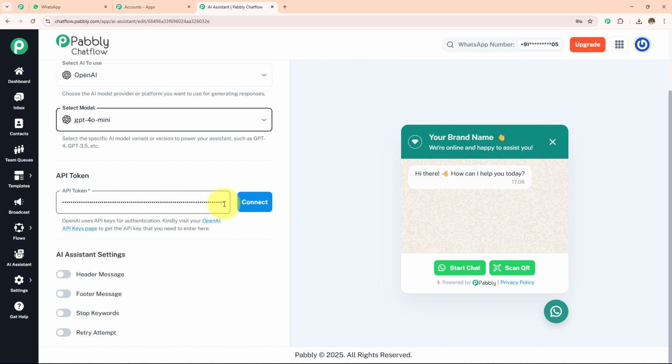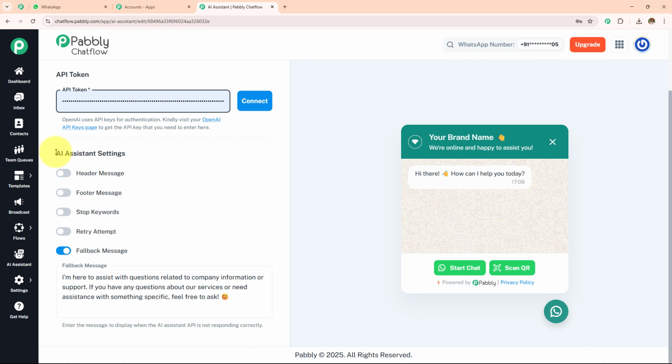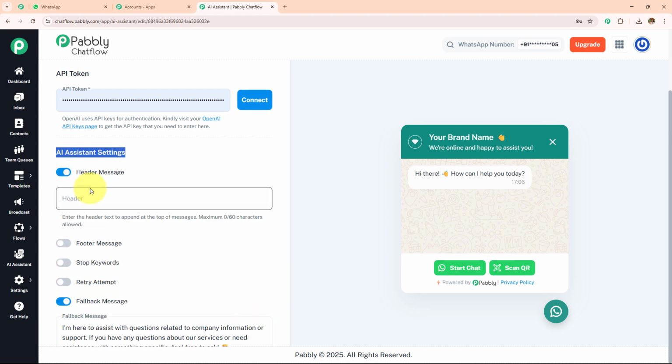Next, I'm going to enter my API token. So here I have entered my API token, and in the AI assistant settings, I'm going to select this as fallback message. If you want to enter something else, you can simply toggle on that button and enter that field.